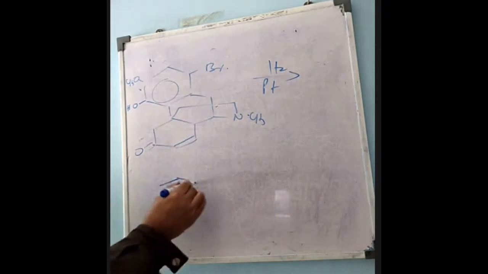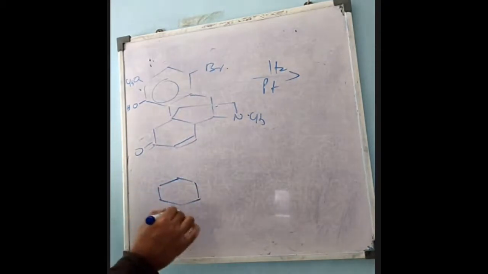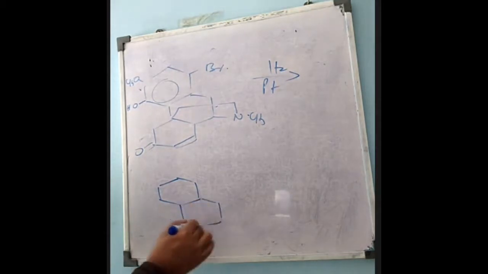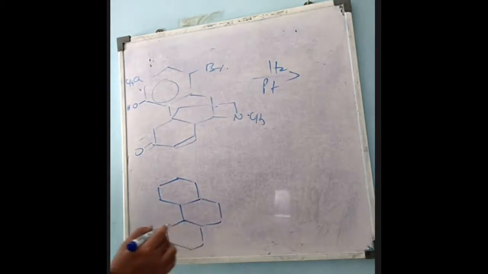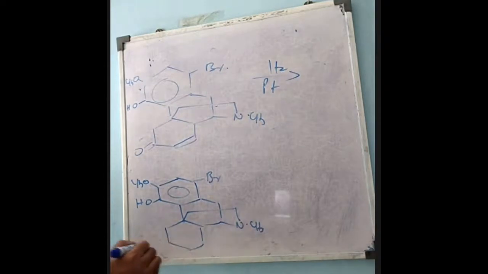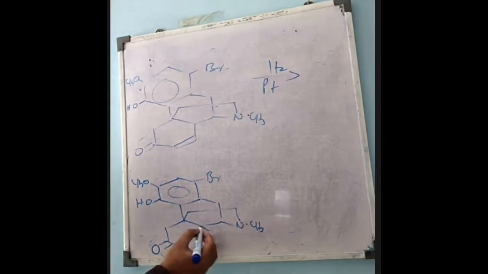Then I'll tell you the logic of this reaction. What is the logic of this reaction? Here, the double bond is reduced, that is, converted to a single bond. Another thing is that this hydrogen becomes cis as compared to these rings.